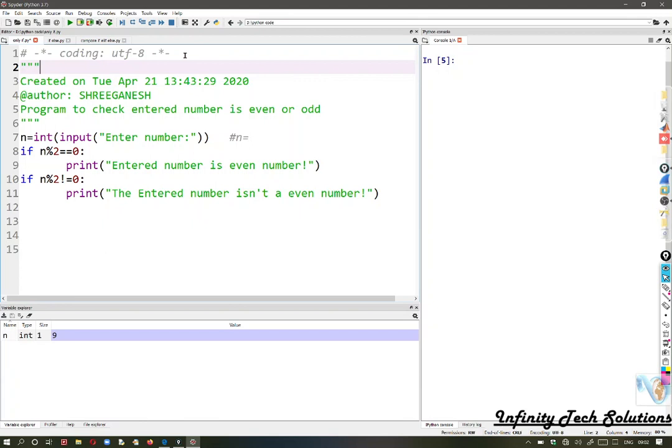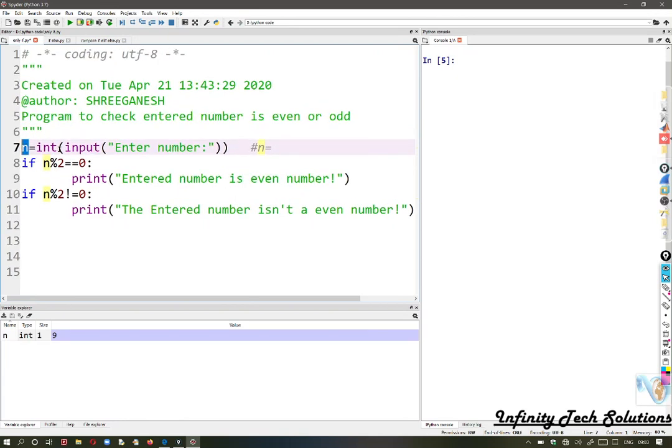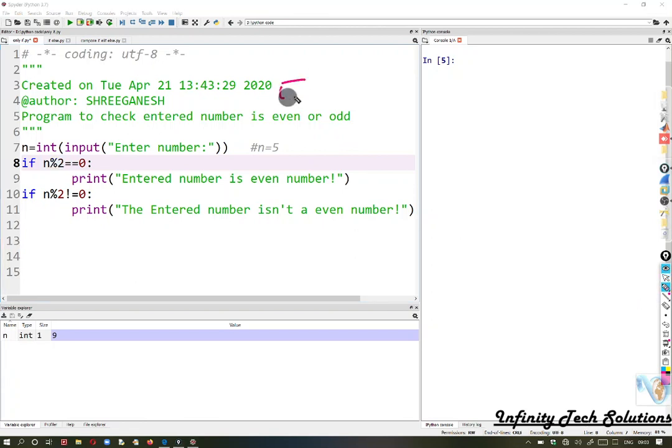If you want to give a single line comment, you can write down a hash, and afterwards whatever the statement is termed as a single line comment. I am having a single variable. I am asking the user to input a value for n, which is of integer data type. Suppose the user is entering here 5. After that, I am checking if n mod 2, that is 5 mod 2, will be generating a remainder.